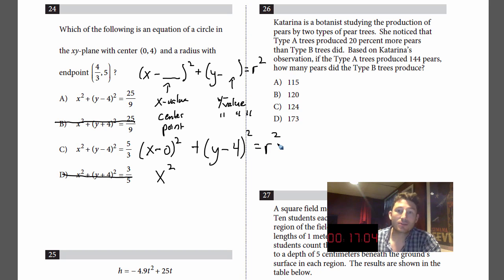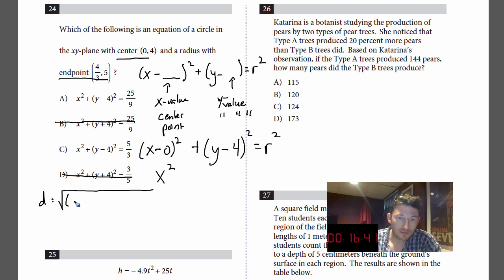Well, the question is, how do I get the radius? Well, the radius is really just the distance from the center to some endpoint. So I'm going to use the distance formula to figure out the radius. The distance formula equals radical, and I'm not going to use the radical, you'll see why in a second, but it's radical x2 minus x1 squared plus y2 minus y1 squared, right?